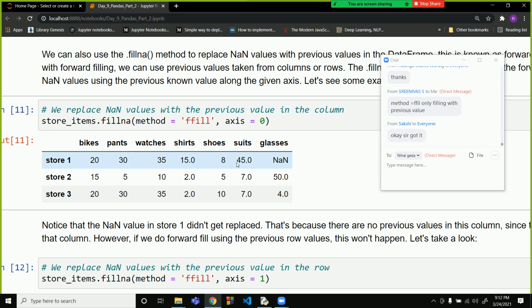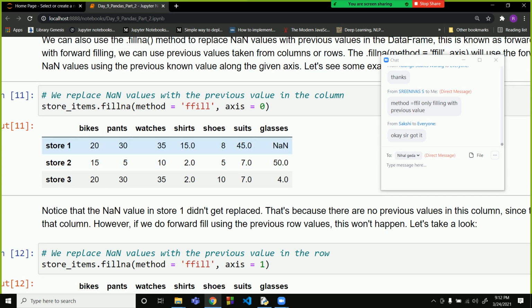But you can say that if in an area there are 10 stores and store 1 sells 45 suits, then store 2 will also sell somewhat that many suits, because there might be some kind of marriage or function. So suits are being sold in that area.